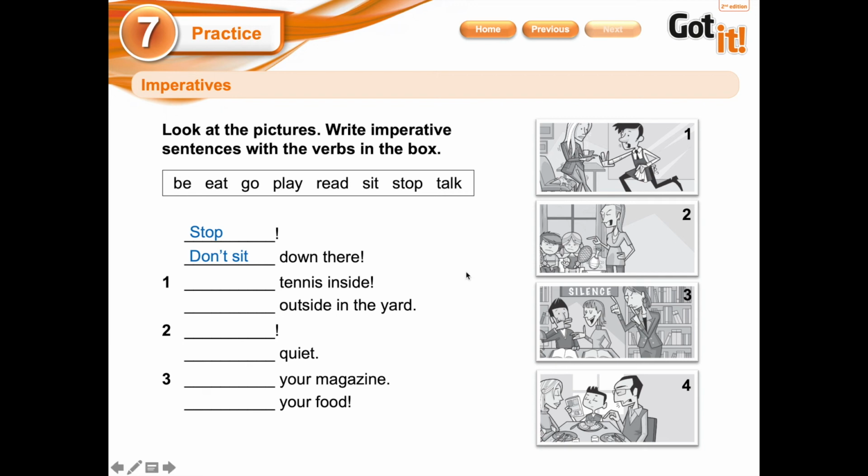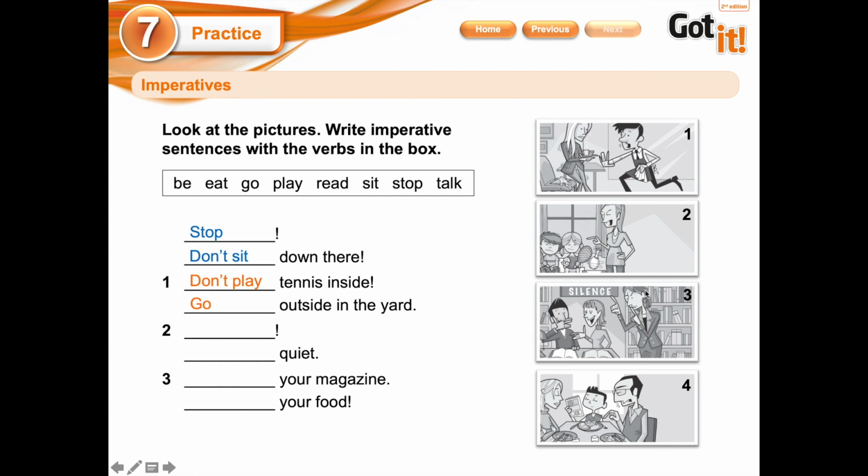Could be many options. Let's go with number 2 now. It says "tennis inside," and here is a very angry mom. So what are we going to use? I think that is play, but you must use a negative form. So don't play tennis inside. And it says "outside in the yard." You must use play or go. Excellent. Don't play tennis inside. Go outside in the yard.